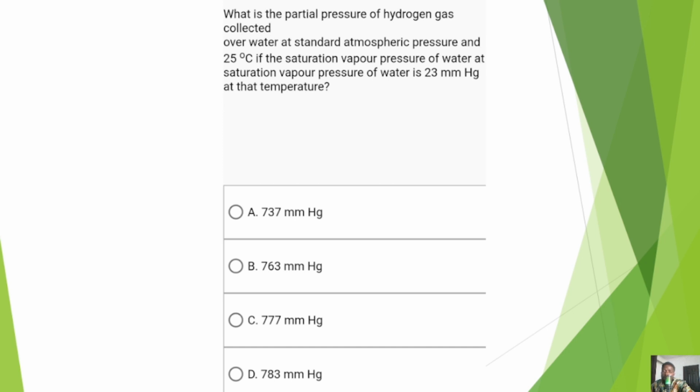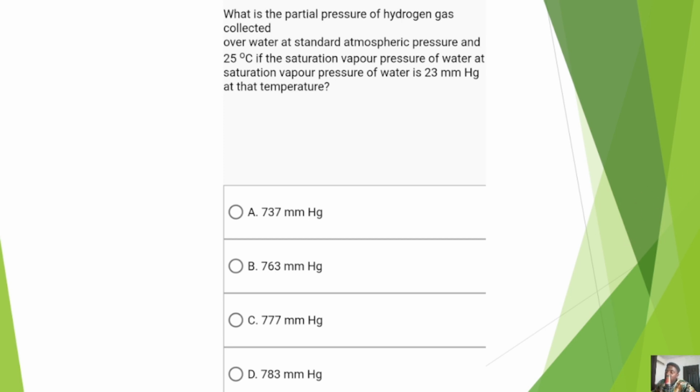So we take it again. What is the partial pressure of hydrogen gas collected over water at standard atmospheric pressure? Because it says collected over water, whatever pressure they give us there would not actually be the pressure of the dry gas, but the pressure of the mixture of both the gas and water. When it was collected over water, it was collected at atmospheric pressure. The value of standard atmospheric pressure is 1 atm, but because our value is in millimeter mercury, we are going to use the version in millimeter mercury, which is 760 millimeter mercury. Now the question is asking for the partial pressure. We are given the vapor pressure of water, which means this should be very easy to solve.